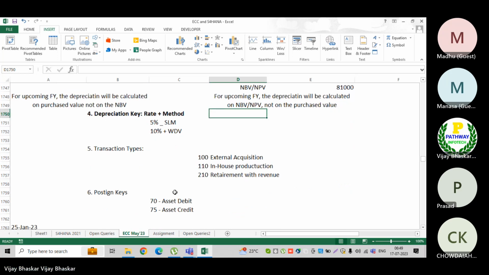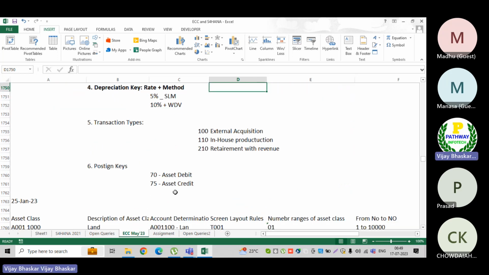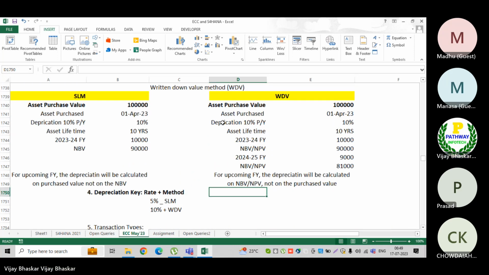The next one is this. As I mentioned, for each and every financial year I want to calculate 10% here. Let's say I have 1,000 assets. Some assets I want to calculate at 10%, and for some of the assets I want to calculate depreciation at 5%. So different percentages, according to my requirement or according to the legal requirement.